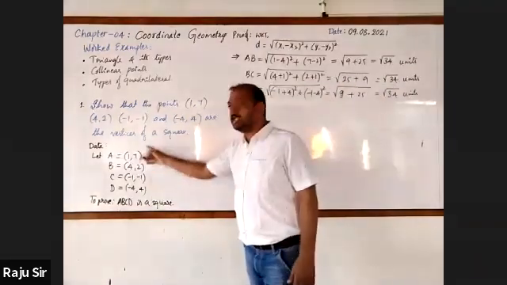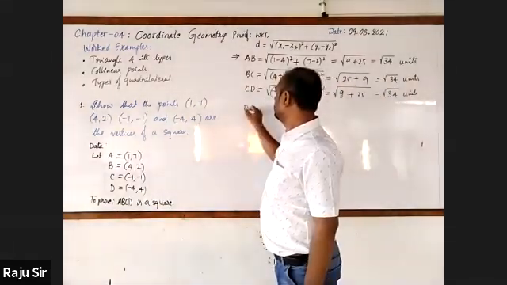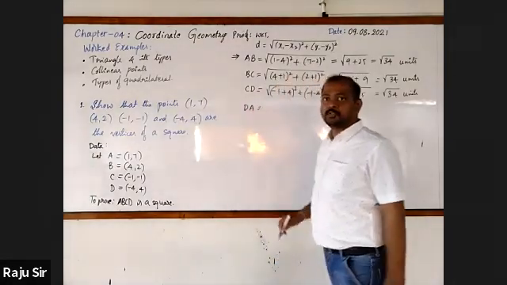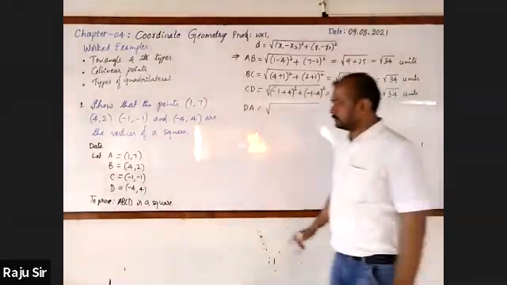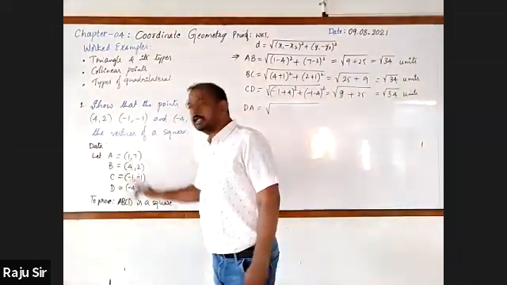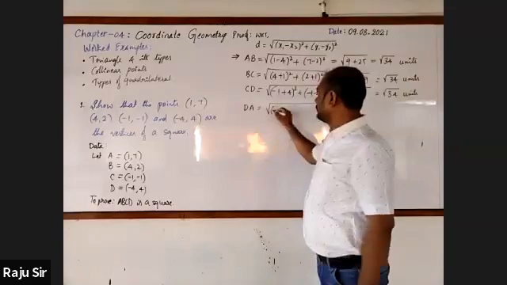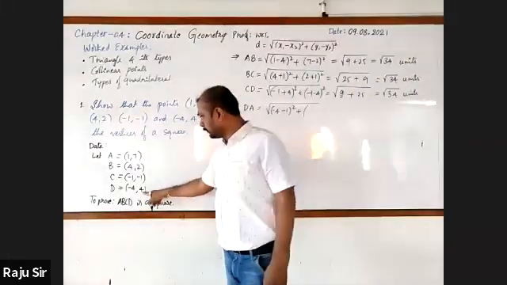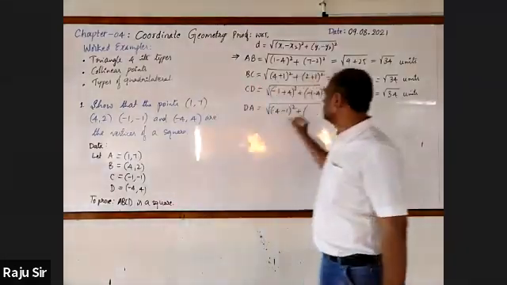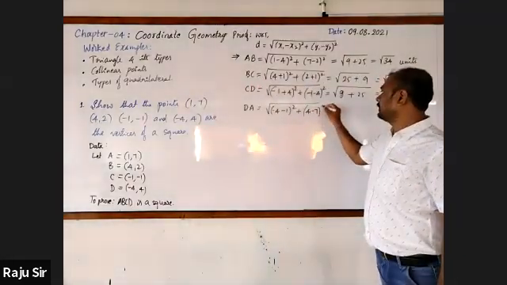Find out DA. It is the fourth side. Please write with me. Square root of minus 4 minus 1, minus 4 minus 1 whole square plus 4 minus 7 whole square.